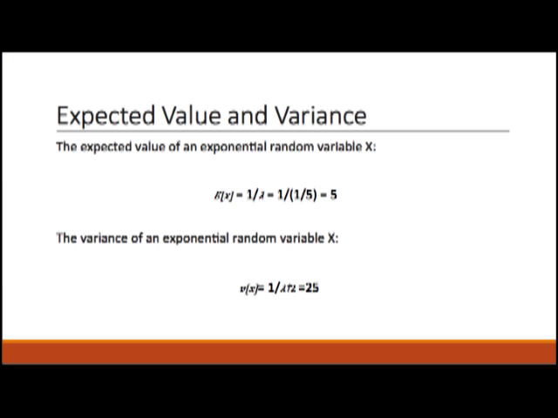Let's have an example. Assume that the length of time for the bus to arrive at the bus stop in minutes is an exponential random variable X with parameter lambda equal to 1 over 5. If someone arrives at the bus stop just before you arrive, find the probability that you will have to wait: A. Less than 5 minutes. B. Greater than 10 minutes. C. Between 5 and 10 minutes. Also, you need to compute the expected value and variance.